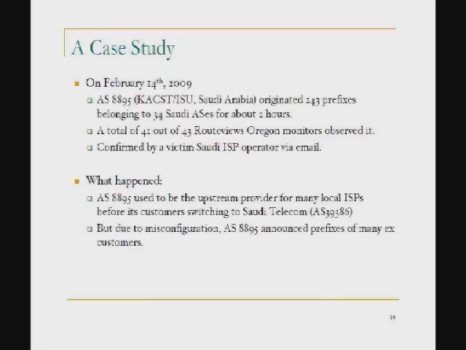So it affects almost everywhere on the internet. And this is a confirmed event. What we learned is that 8895 was the provider of most of these smaller local ISPs, but those ISPs actually switched to another ISP. Due to a misconfiguration, 8895 announced a prefix of these ex-customers. That's what happened.